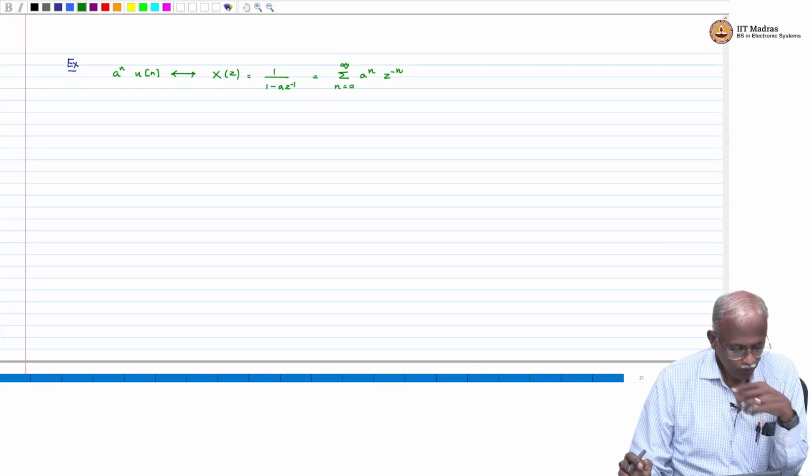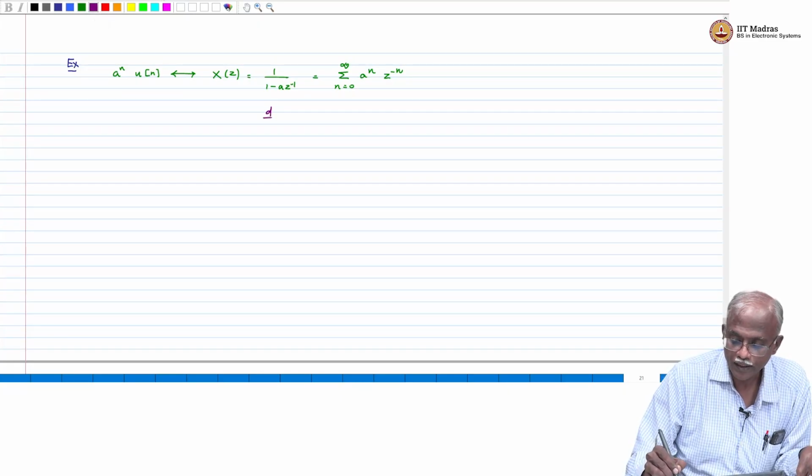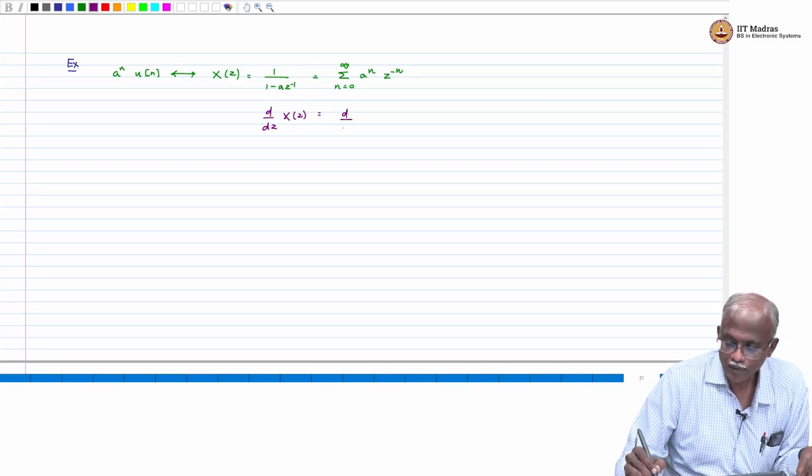Now, if I were to differentiate with respect to z, d by dz of X of z, which is given by d by dz of summation n equal to 0 through infinity a power n z power minus n.